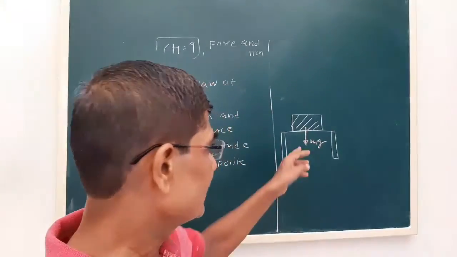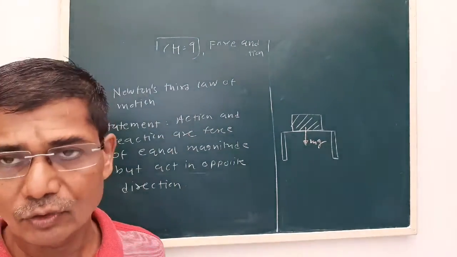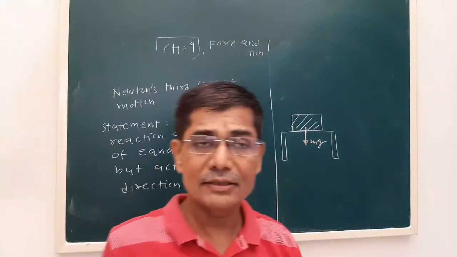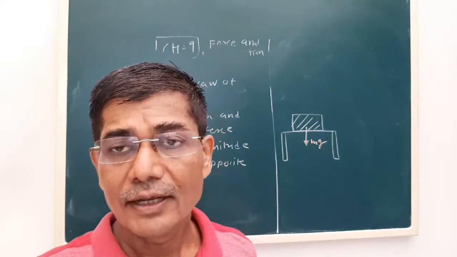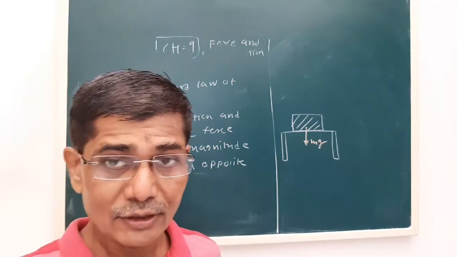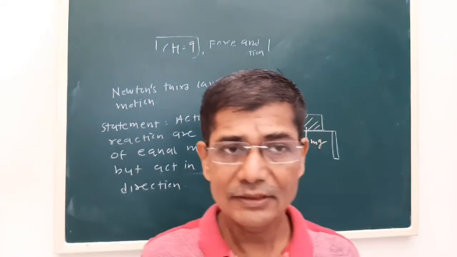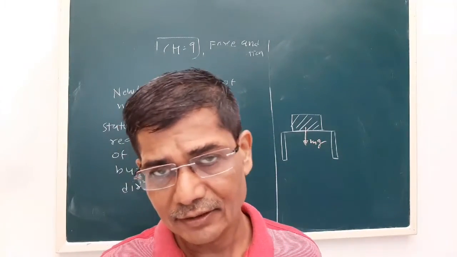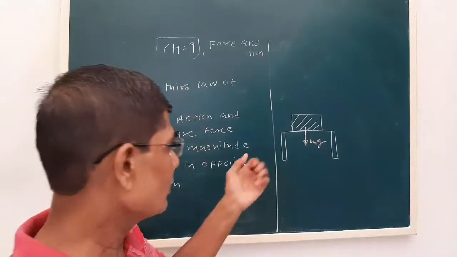Why? Suppose weight mg is the only force and there is no other force. This will be an unbalanced force, and by Newton's first law of motion, if there is an unbalanced force, there will be a change in the state. The block should have come into motion, but we see the block doesn't move.